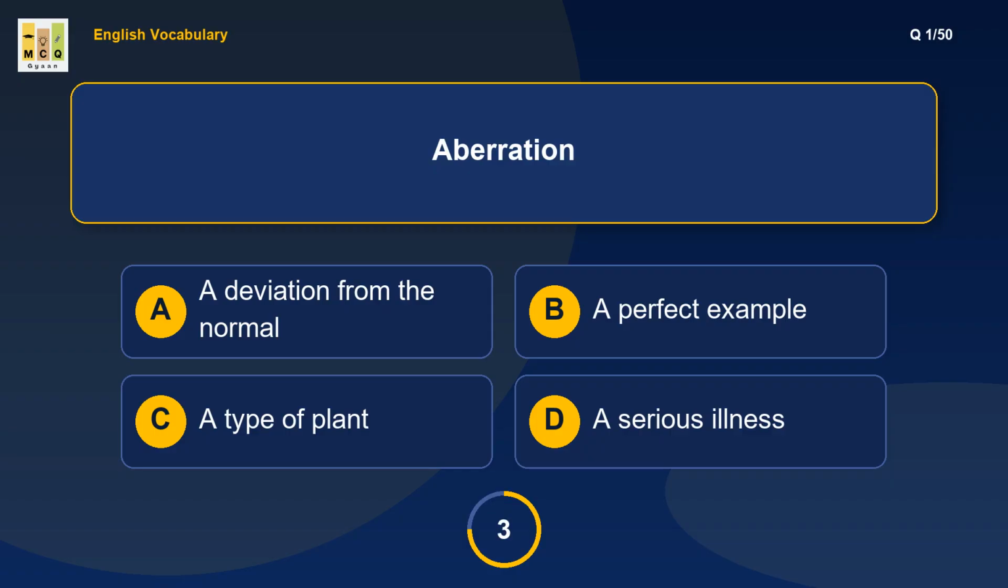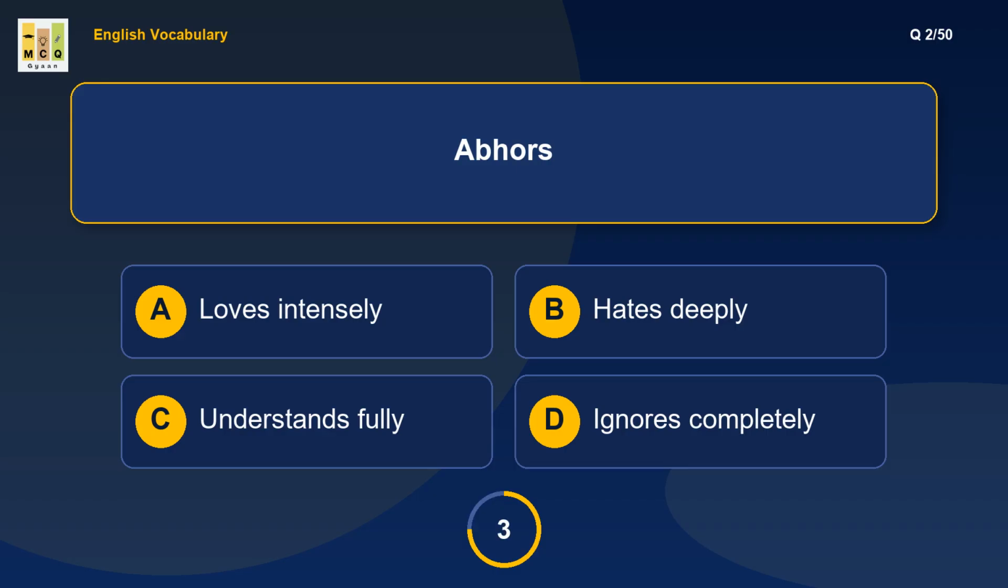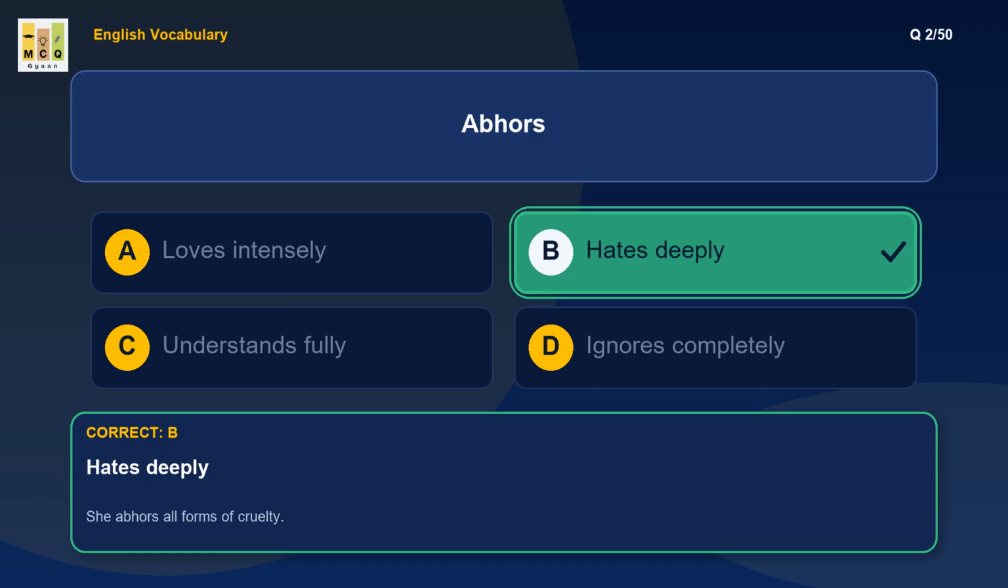What is the meaning of aberration? Aberration means a departure from what is normal or expected. Example: the sudden snowstorm in May was an aberration. What is the meaning of abhors? Abhors means hates deeply or regards with disgust. Example: she abhors all forms of cruelty.